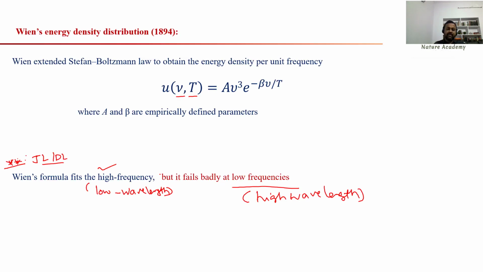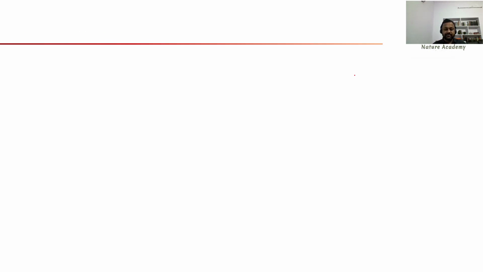Next, remember the formula. Energy density is proportional to the exponential decay in nu, okay, you remember this, and as a function of temperature. And this is an empirical formula. Sometimes this empirical constant will be like the Boltzmann constant, 1 by k. Okay, right.